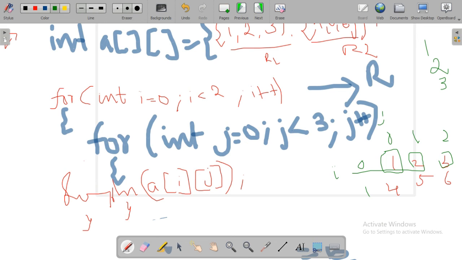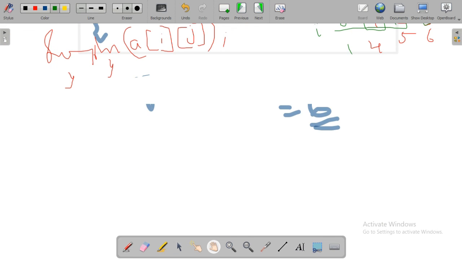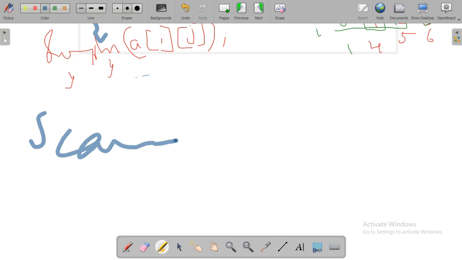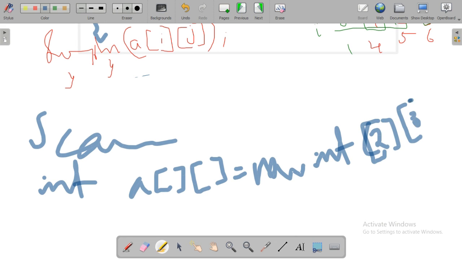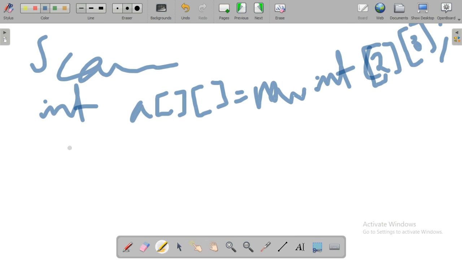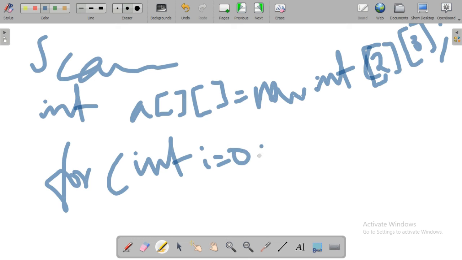So you can imagine how to read, using the scanner class, how to read this 2-dimensional array. Yes, how will we read, use the scanner class, everything, and int a of some value. I need to read 2 rows and 3 columns, means a equals new int, number of rows is 2, I have to write square bracket 2. Then next number of columns is 3. This is the array declaration, 2-dimensional array declaration. Then we will read the values.